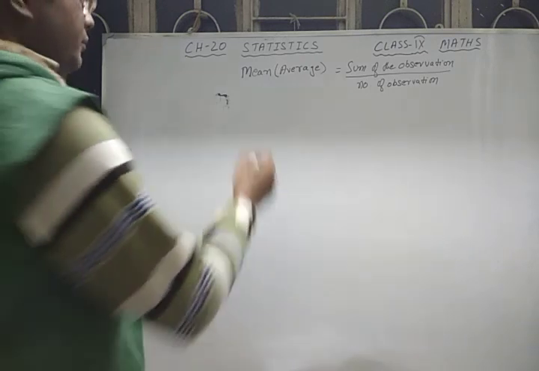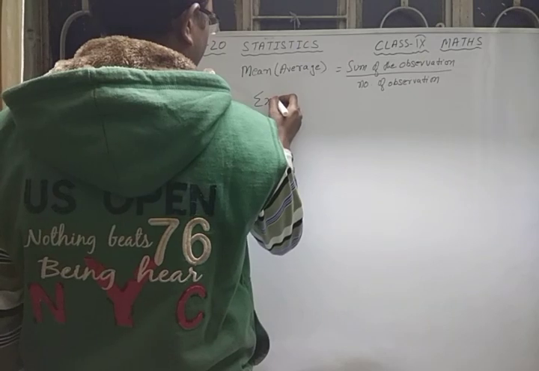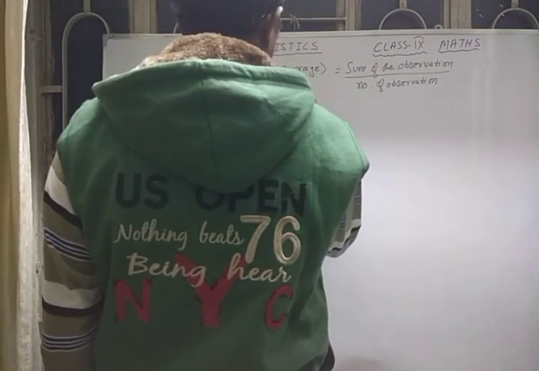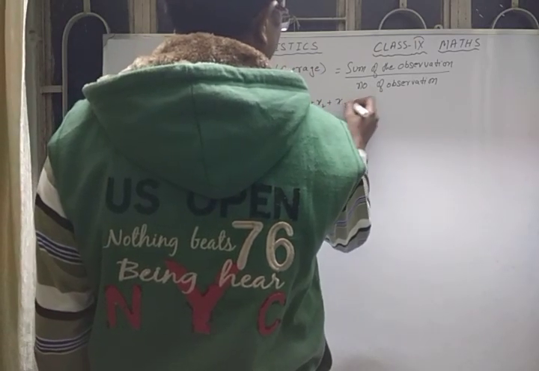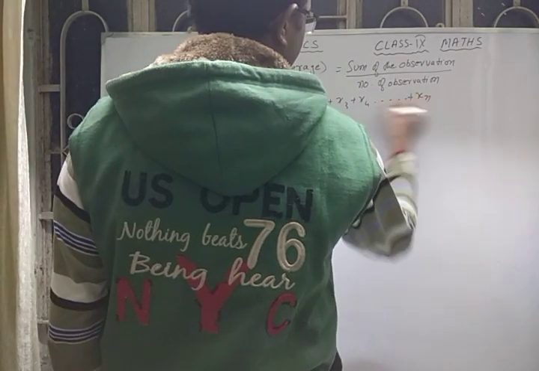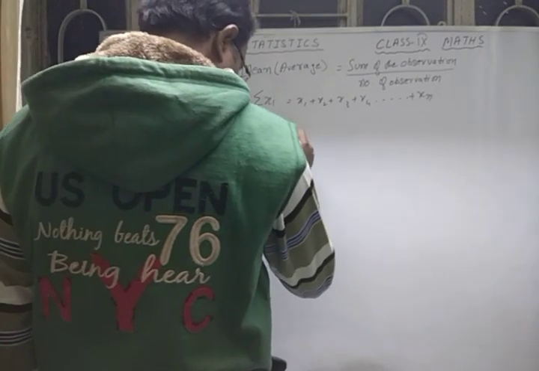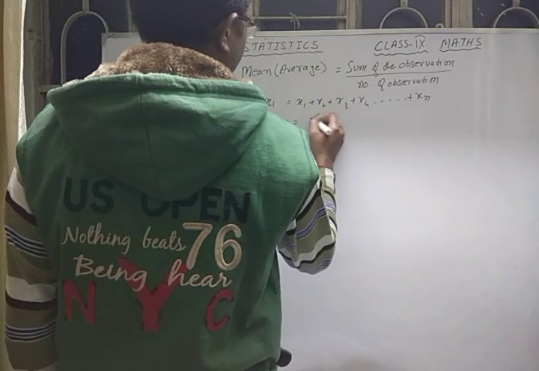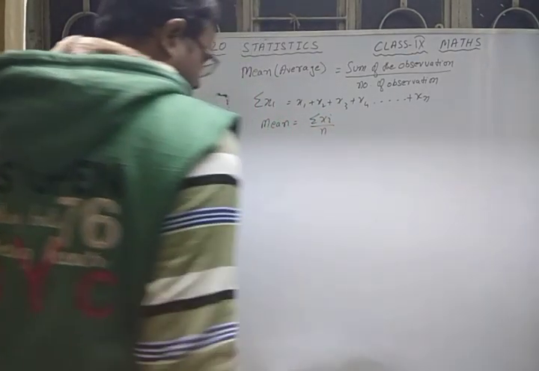The symbolic form is sigma xi, that is equal to x1 plus x2 plus x3 plus x4 up to xn, divided by the number of observations. So when you write the formula, mean is equal to sigma xi by n.